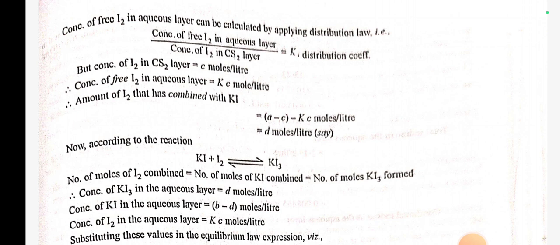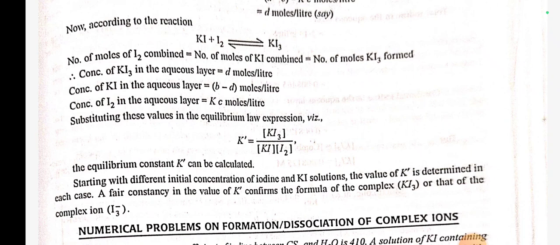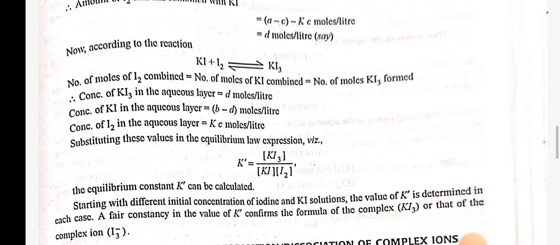The amount of I2 that has combined with KI is A minus C minus KC moles per liter, which is equal to D moles per liter. Now according to the reaction, the concentration of KI3 in the aqueous layer is equal to D moles per liter. Concentration of KI in the aqueous layer is equal to B minus D moles per liter. Concentration of I2 in the aqueous layer is equal to KC moles per liter.